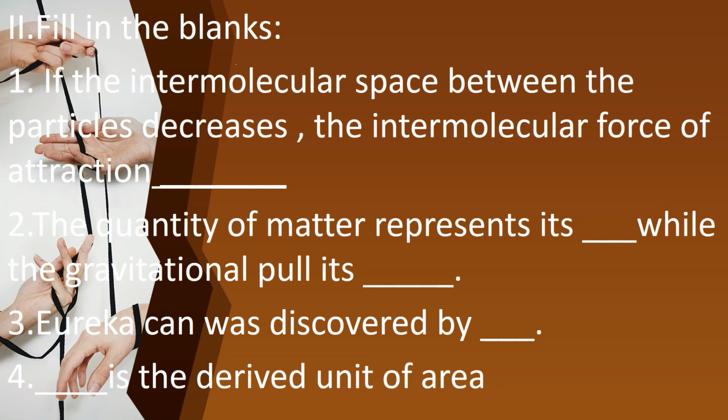And then second question, the quantity of matter represents its dash while the gravitational pull its dash. And then third question, Eureka can was discovered by dash. Today only we have learned, is it? You can write it. Eureka can was discovered by dash. And then fourth, dash is the derived unit of area. Yeah, answer it fast. You are all very good children, is it children? So be honest while writing test, okay?